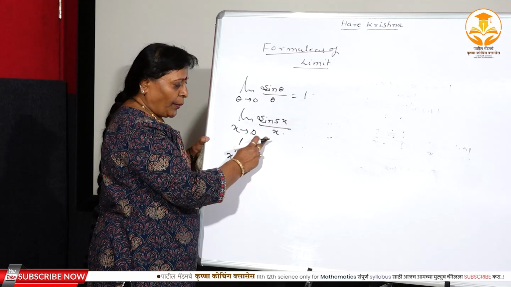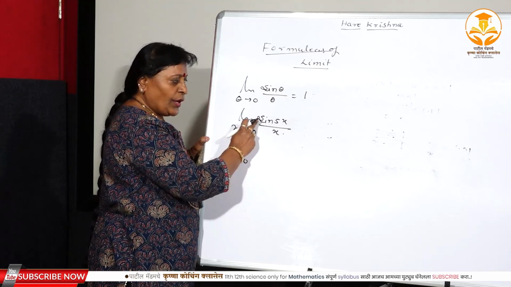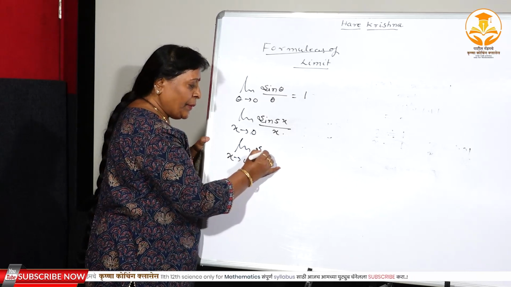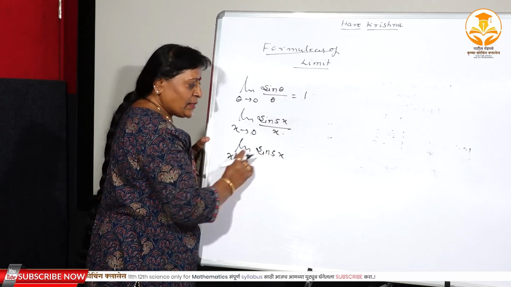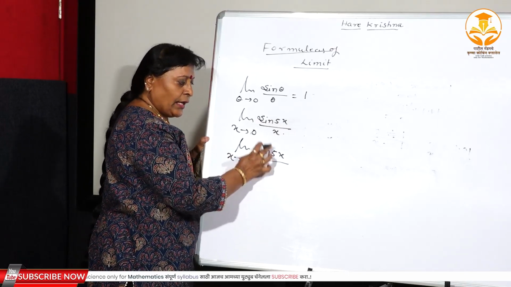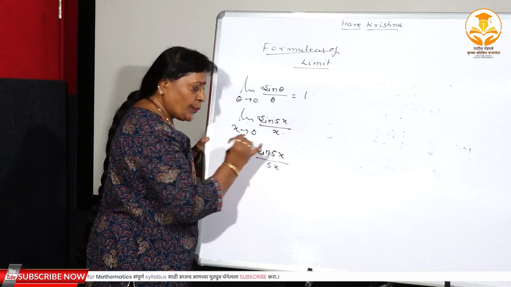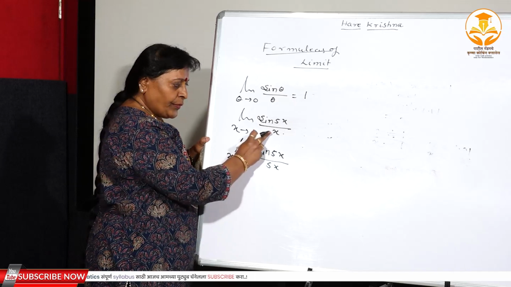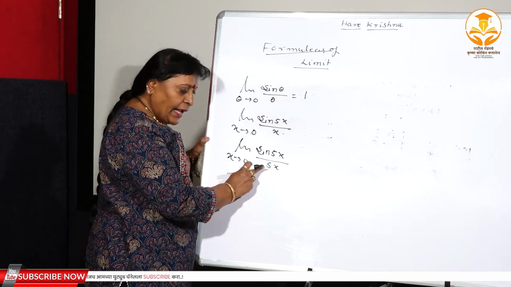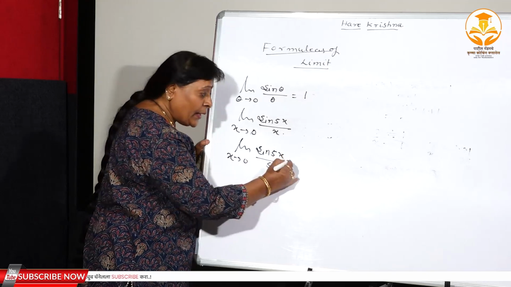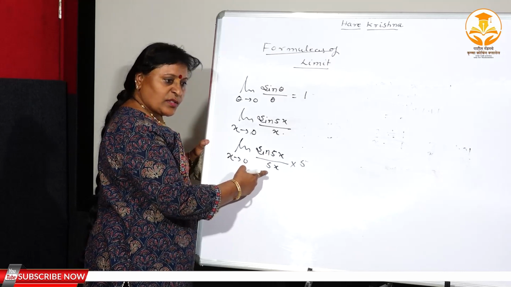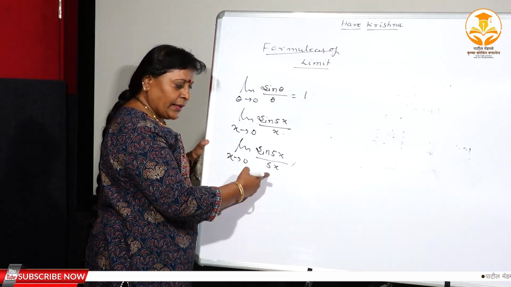Now see what is the problem. Limit x tends to 0, sin 5x divided by x. To get the limit 1, what do you want here? Angle should be repeated in the denominator. What is the angle? 5x. Therefore 5x should be in the denominator. Now this term x is already there. You have divided with the extra term 5, therefore multiply with 5 also. Again 5x, here also 5x. Angle is repeated in the denominator.